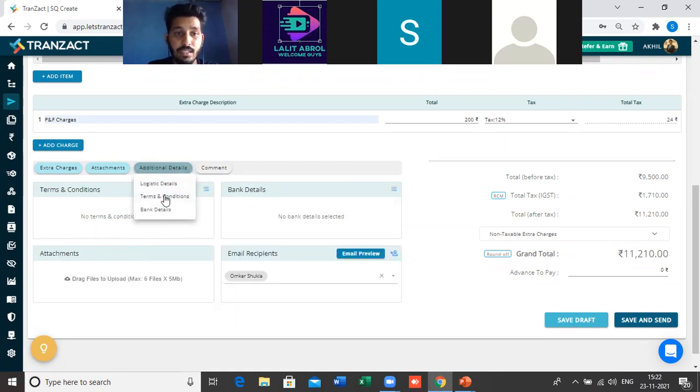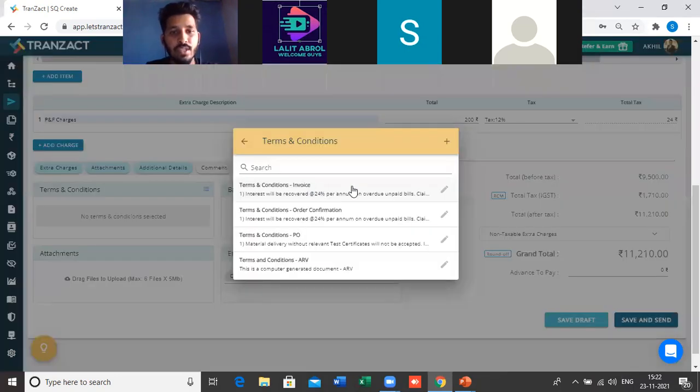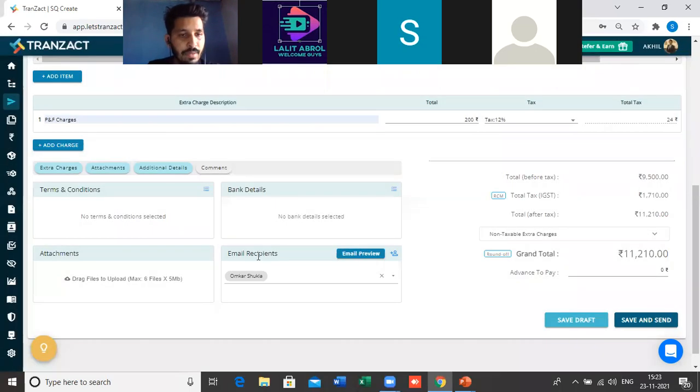For example, if I select the terms and condition, you will see a terms and condition block get added here, and you can select your terms and condition, because I have already added my terms and condition in the settings. If you want to add a new one, then there is an option here to add a new one as well. So all these things can be done.